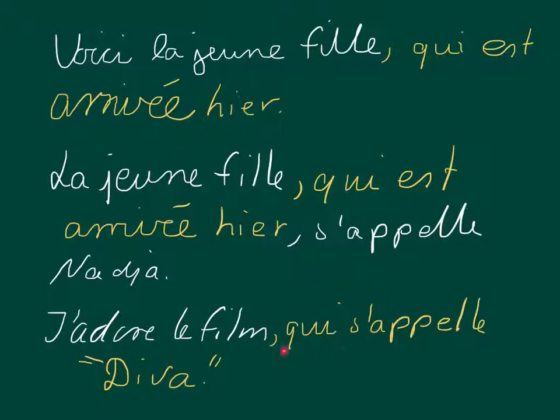You can use qui as a relative pronoun to talk about either a thing or a person, but the function of qui in this sentence is it's the subject to the verb. Qui est arrivé, qui s'appelle, qui est arrivé. I should make that a complete sentence.